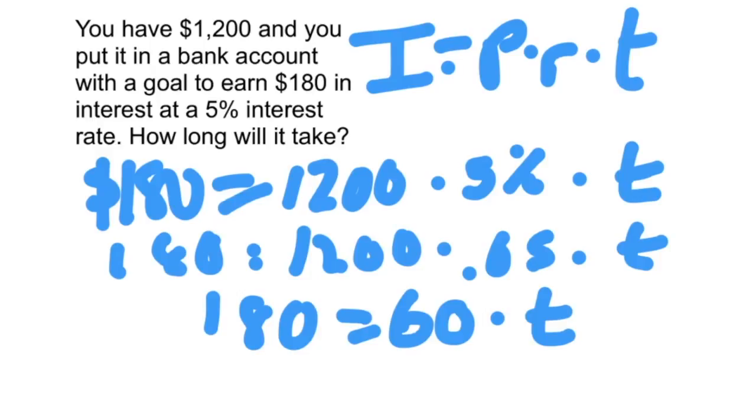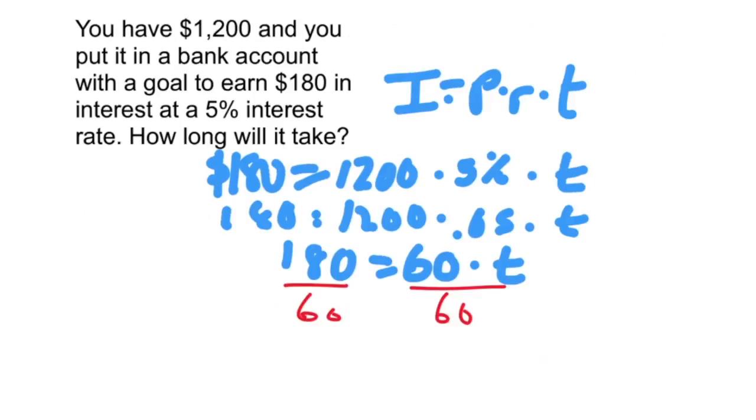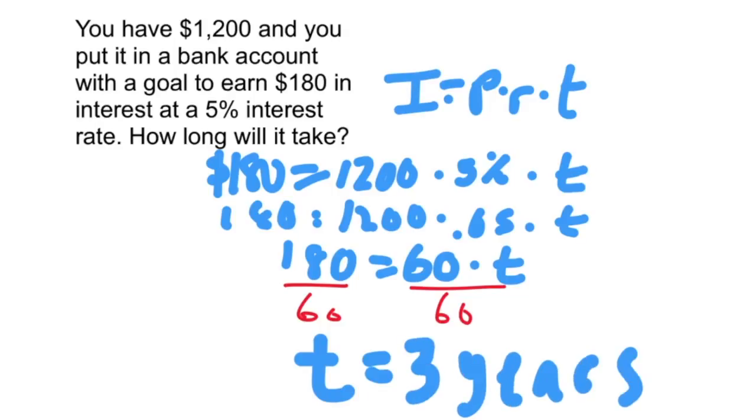Now we have a one-step equation. 180 equals 60 times t. To solve equations, do the opposite. Divide both sides by 60, and we find that t is equal to 3. Remember, the t is always in years, so if t is 3, it means we're going to have to wait for 3 years to accrue $180.